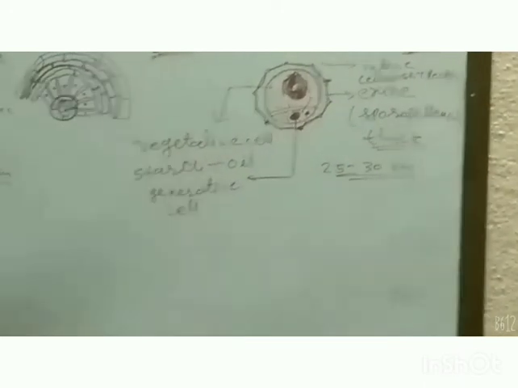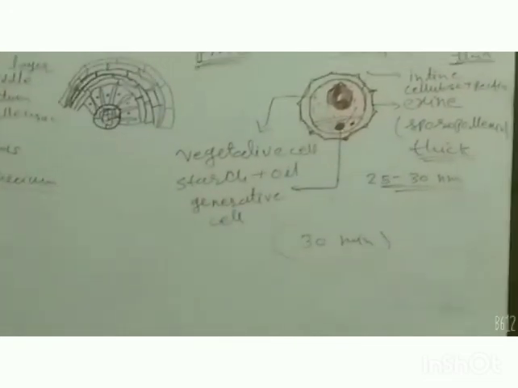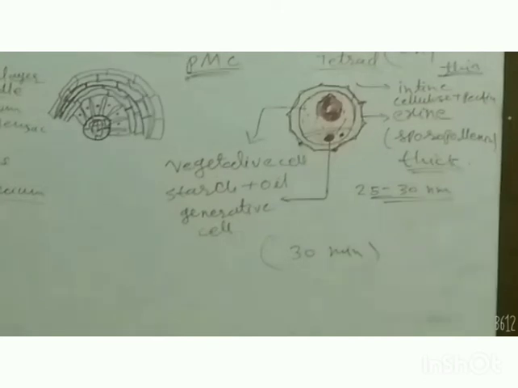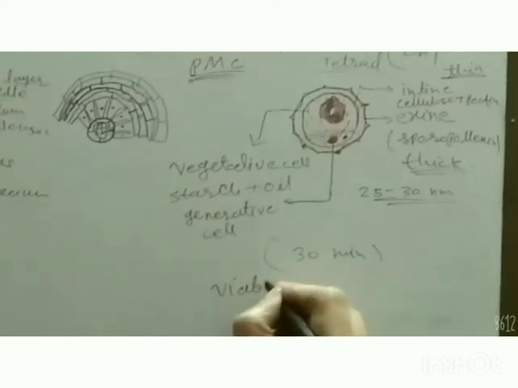Pollen viability means the time or duration in which it can reach the stigma, pollinate and enter into the ovary to fuse with the ovule. Generally this time is 30 minutes. It may vary from species to species. This is the viability of the pollen grain.